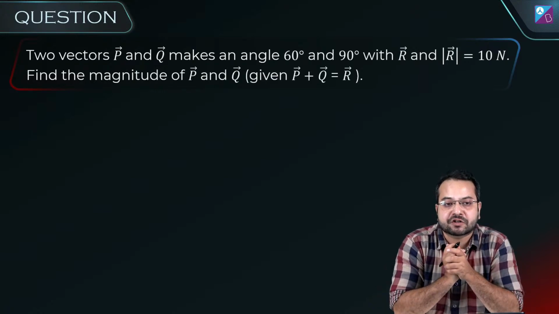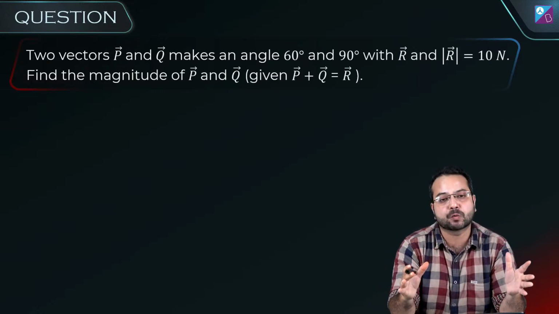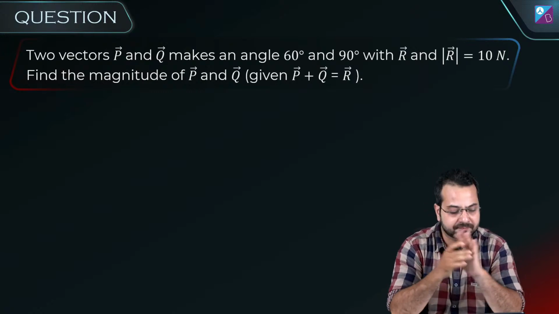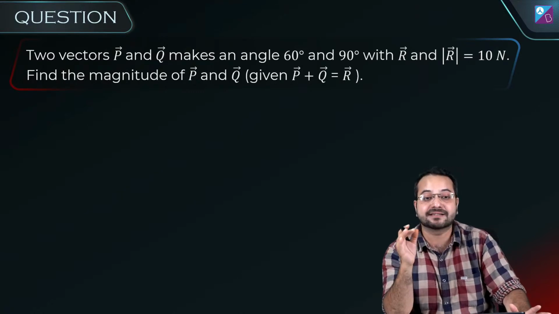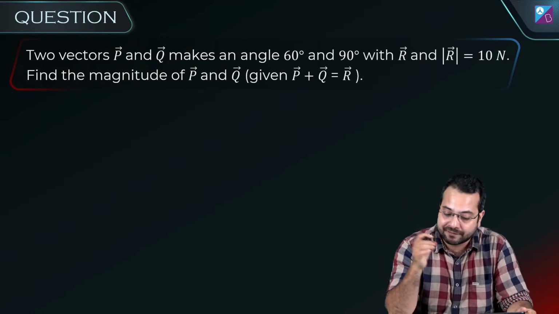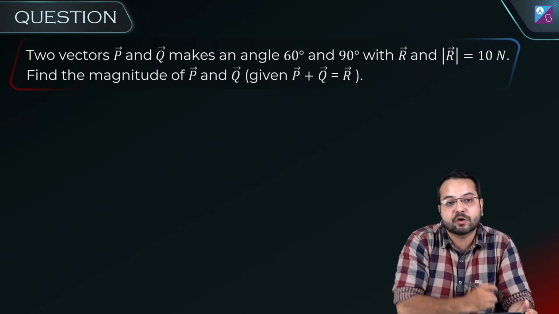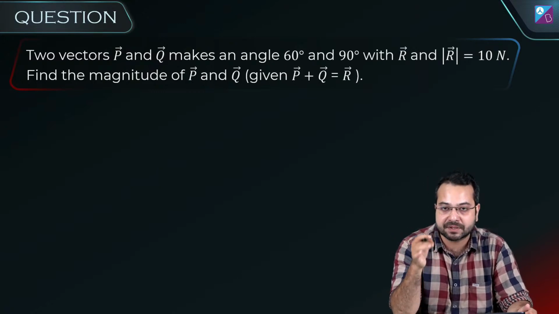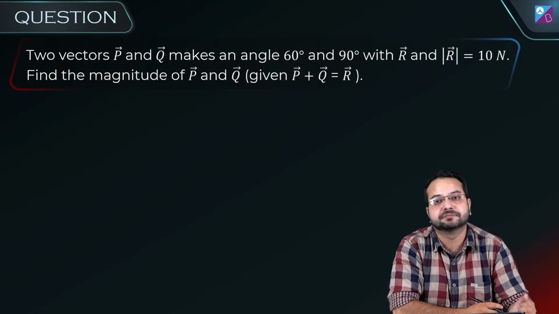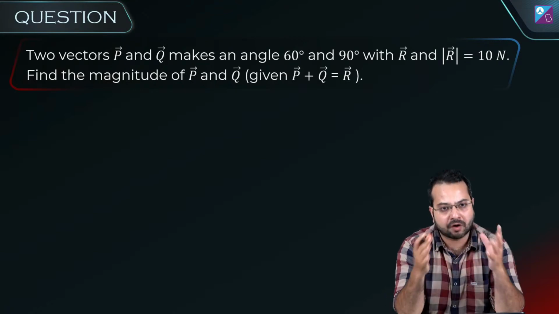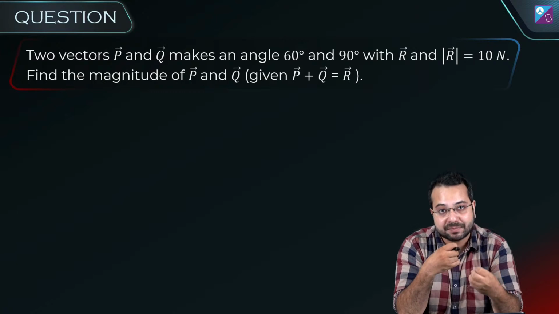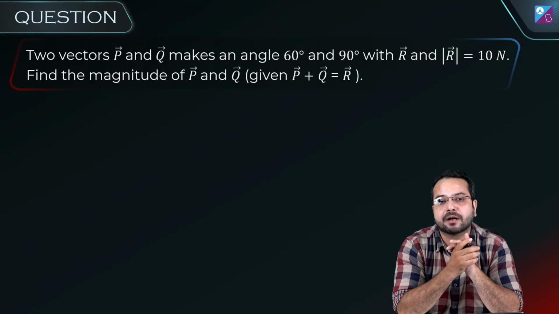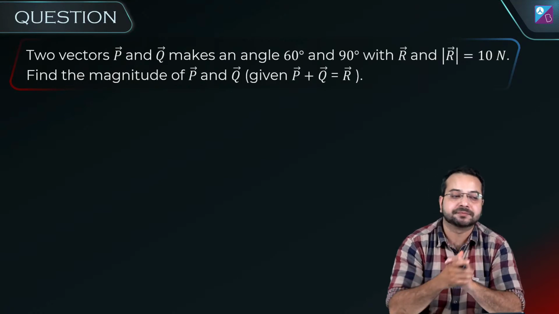So here is a question for you. Quickly read this question and try to solve it. I know you are new to vectors, but try to solve this question. Two vectors P and Q make an angle of 60 degree and 90 degree with R, and the magnitude of R is 10 Newton. Find the magnitude of P and Q, given that P plus Q is equal to R. Is the question clear? Take some time to absorb this question, attempt it, and then I'm going to discuss it. Take your time, no rush, but give it your complete attention.